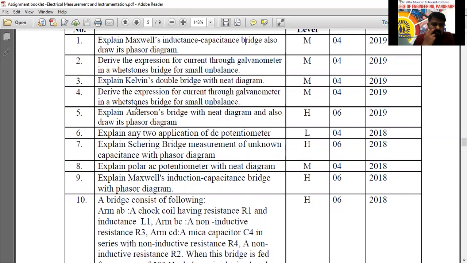Whitson is done twice already? Yes, twice. This fourth one you cancel it. Unbalanced is there. Actually, for unbalanced you have to do the star delta connection, whatever you have studied. Fifth one is okay. Anderson bridge. Explain two applications of. Seventh one is okay. Saying okay. Is the De Sauty bridge there anywhere?